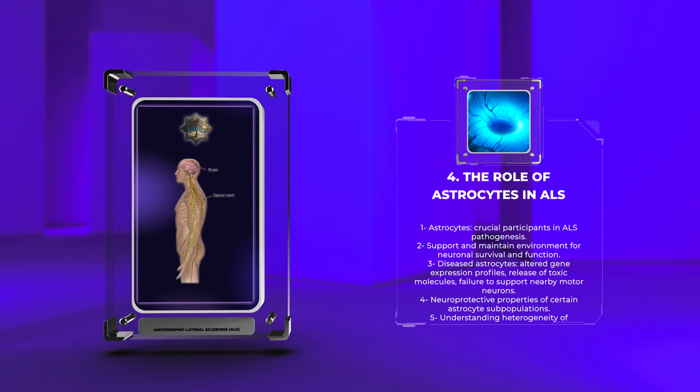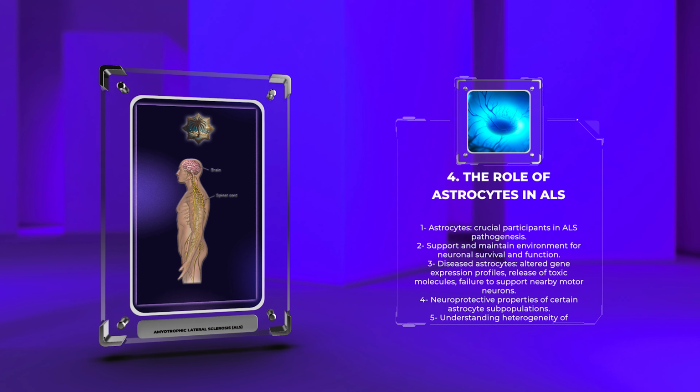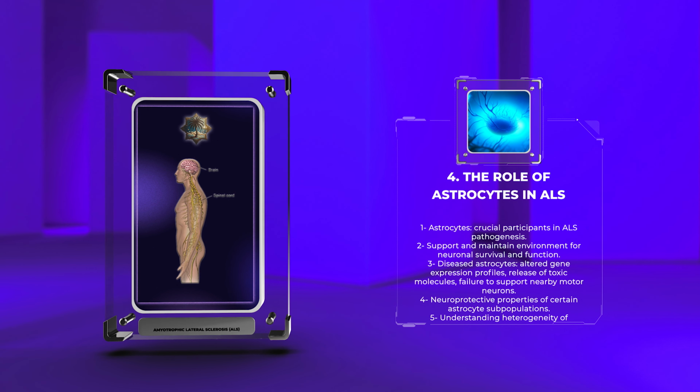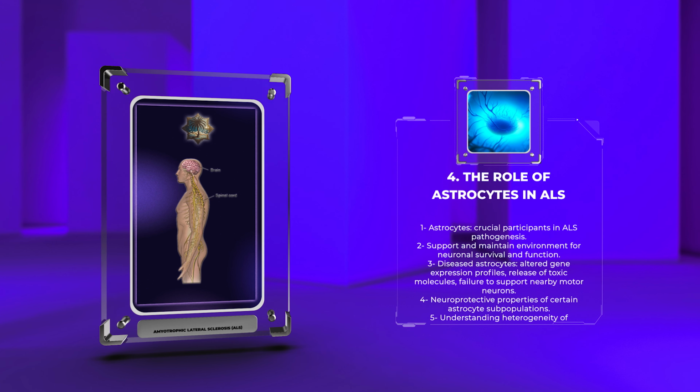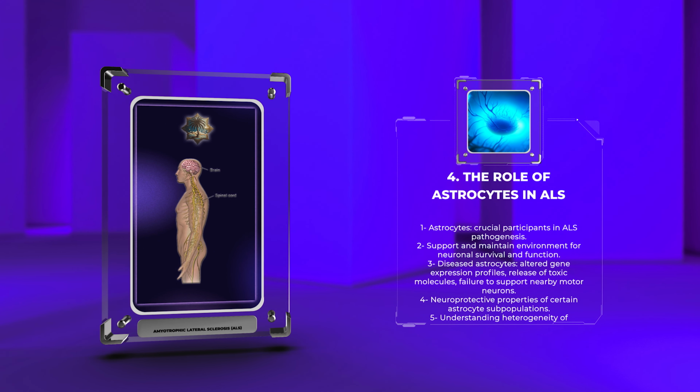Diseased astrocytes exhibit altered gene expression profiles, release toxic molecules, and fail to support the health and integrity of neighboring motor neurons. However, studies also indicate that certain subpopulations of astrocytes possess neuroprotective properties and may play a role in neuronal recovery. Understanding the heterogeneous nature of astrocyte populations and their distinct functions in ALS is vital for developing targeted therapeutics.